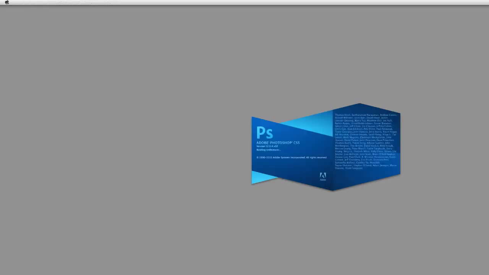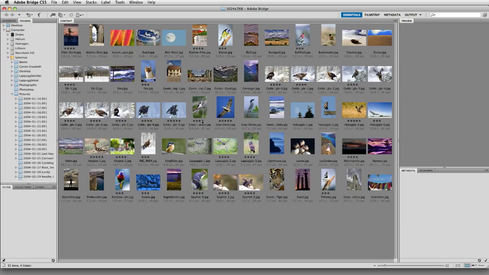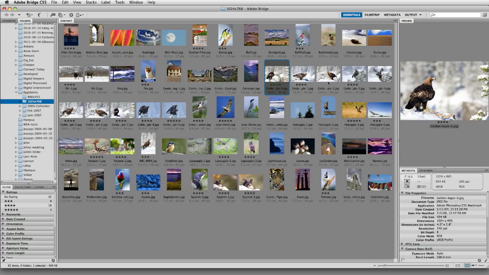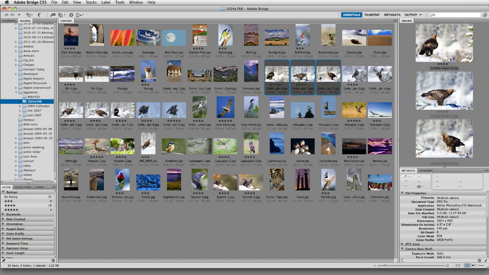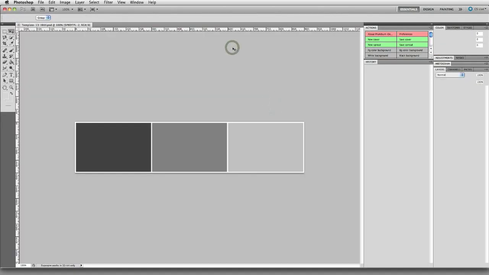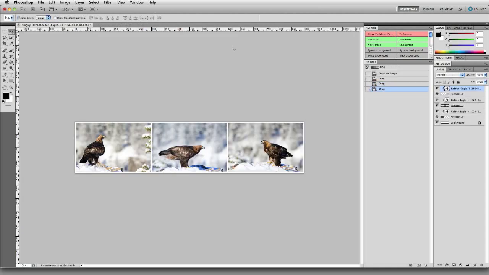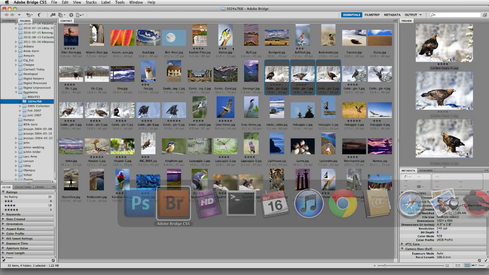And then we'll start it up again. We test the same 3 images again. That works fine. Let's try another.